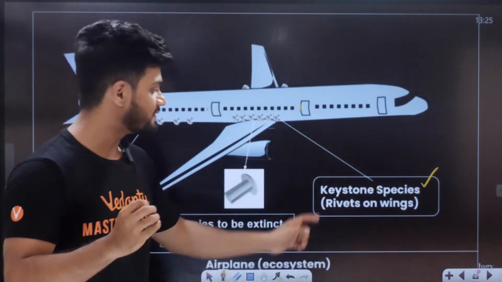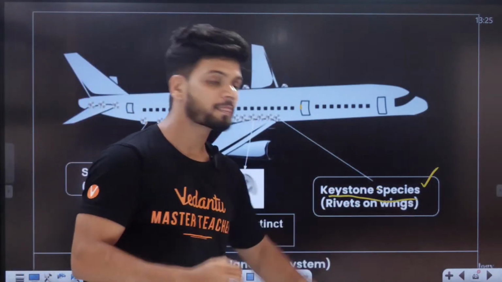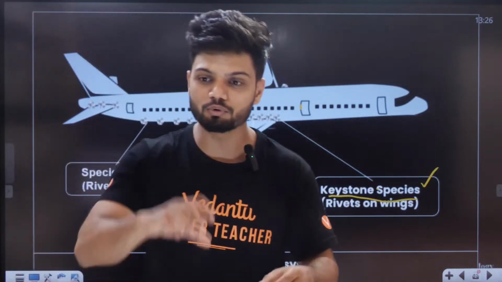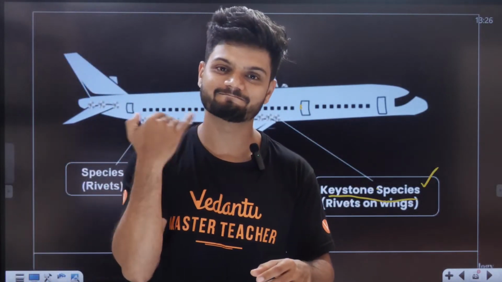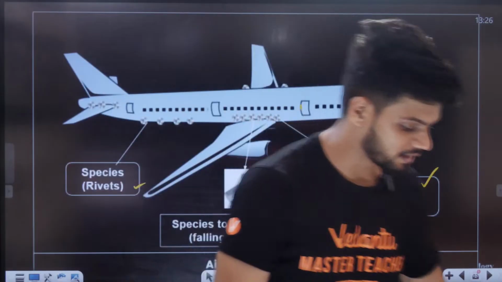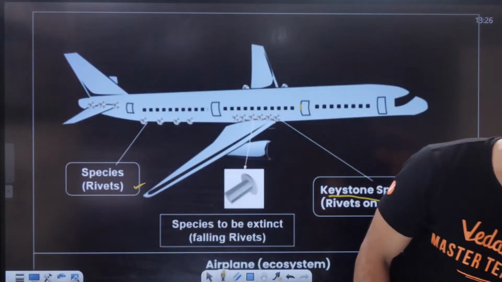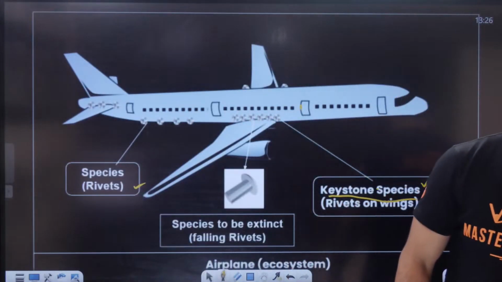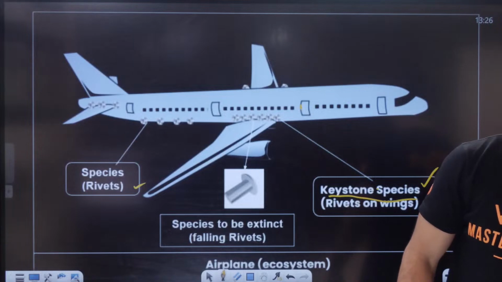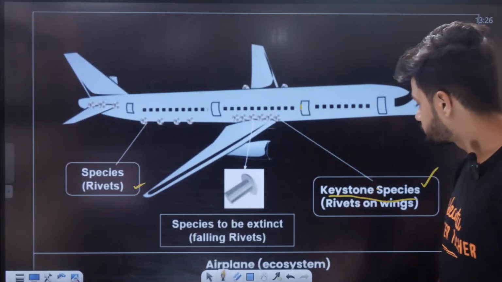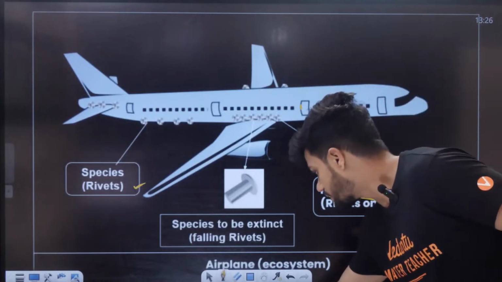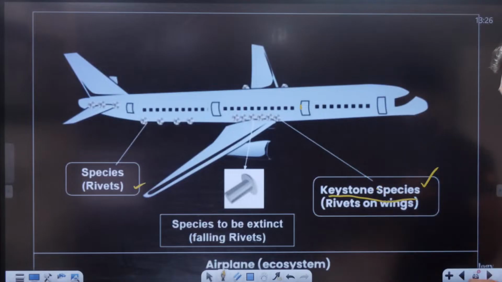So these are very, very important. Keystone species are very important for survival. If you remove the keystone species, the entire ecosystem is gone for a toss. Okay. Understood, all of you? That is the rivet popper hypothesis.